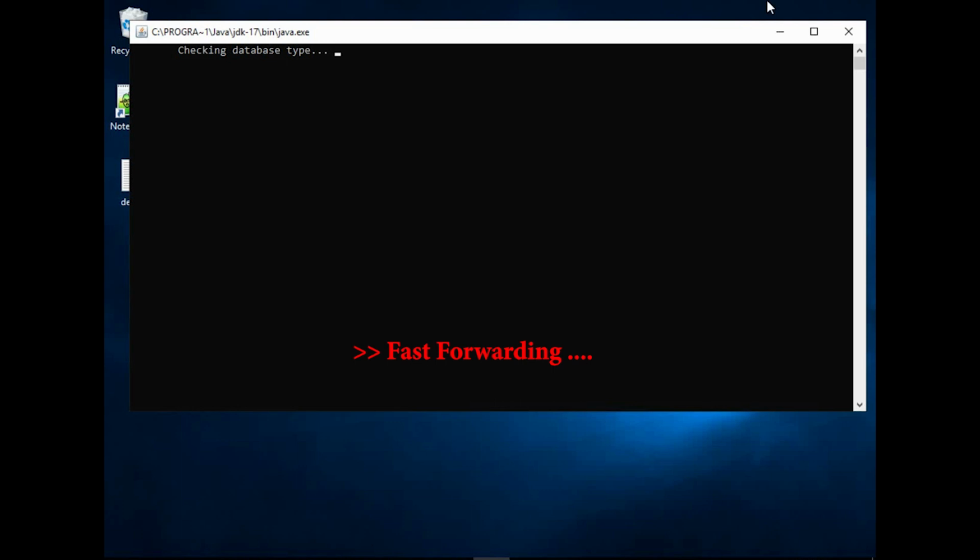Checking database type, trying to establish the connection and prepare itself to copy all the tables into the schema.